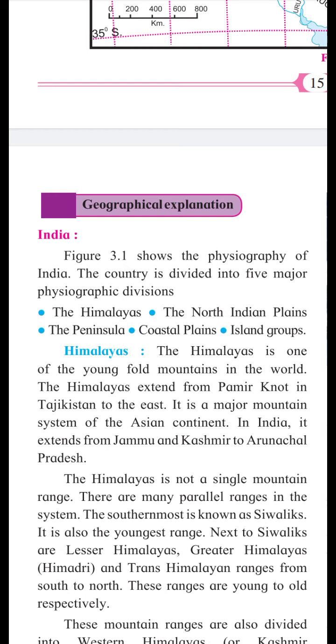Next to Shivalik there is Lesser Himalaya, then Greater Himalaya means Himadri, and then Trans Himalayan range, from south to north. These are from young to old respectively. The youngest range is Shivalik, then Lesser Himalaya, then Greater Himalaya, and then Trans Himalaya.